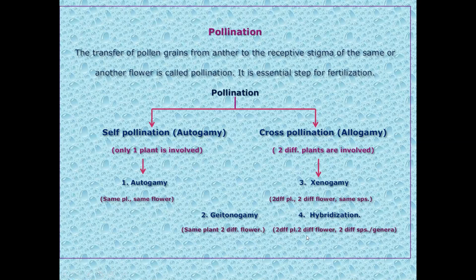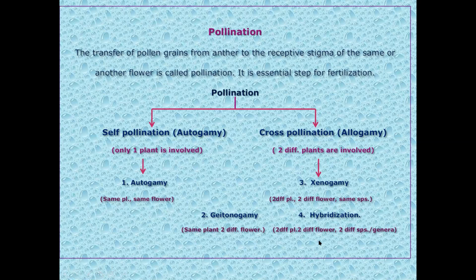So in case of hybridization, two different plants, two different flowers of two different species and two different genera are involved. Say for example, one is a tomato plant, whose genus is different and species is also different, and the other is potato. If you carry out a cross between tomato and potato, you get a hybrid which shows the characters of tomato as well as potato. You can call it pomato.